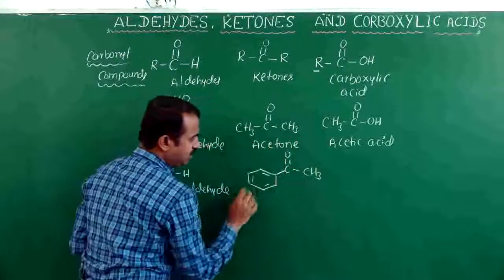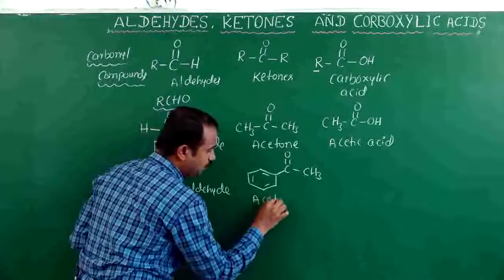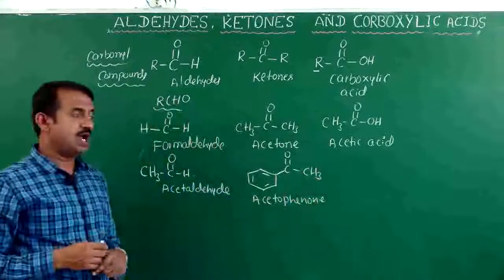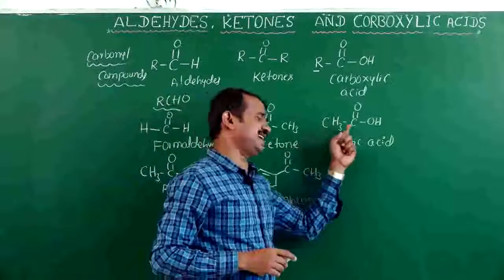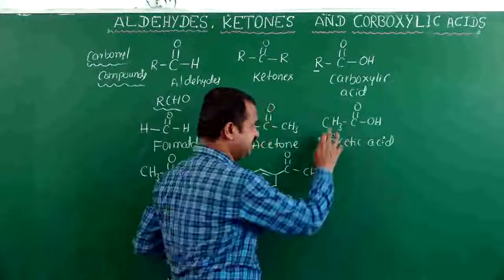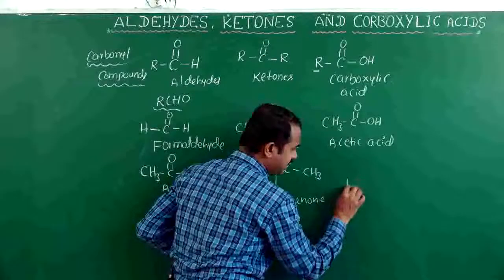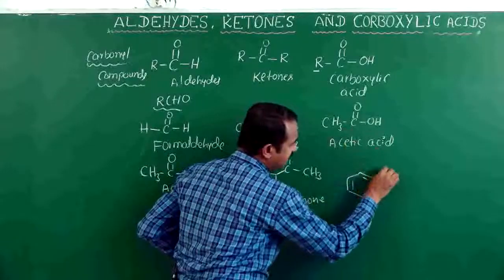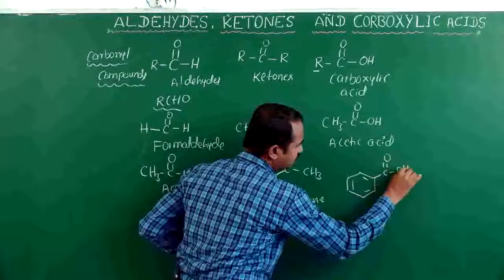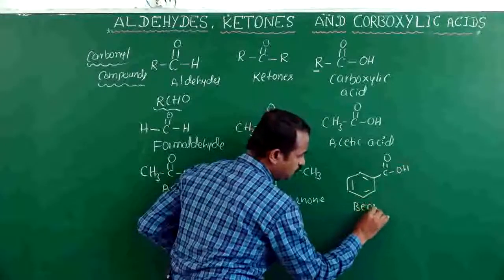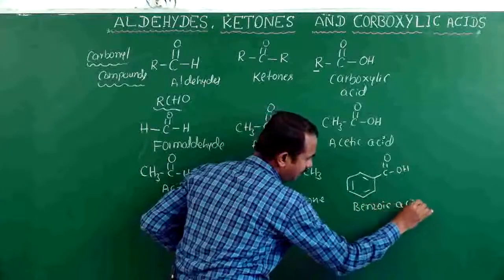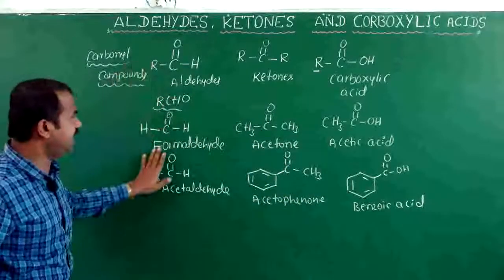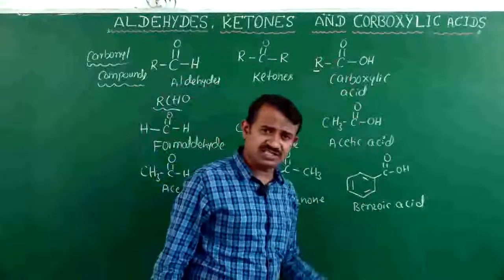this is acetophenone. And here also, you take acetic acid, propanoic acid, benzoic acid. Instead of CH3 we take C6H5COOH. This is benzoic acid. These are examples of aldehydes, ketones and carboxylic acids.